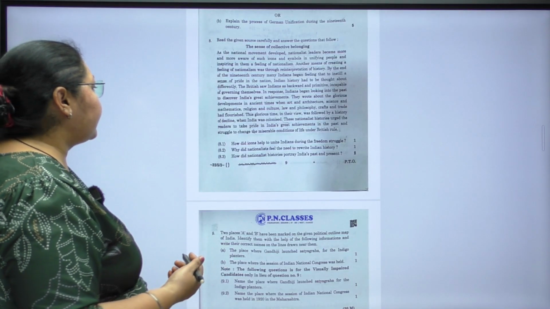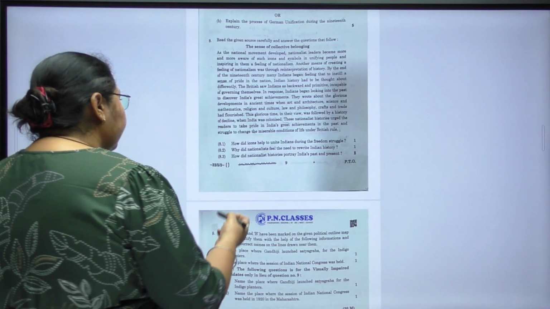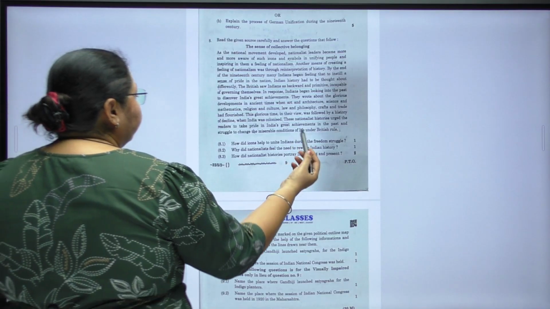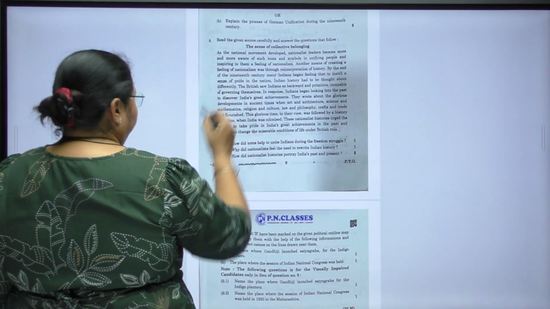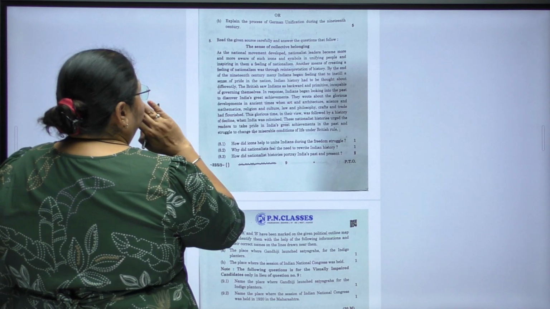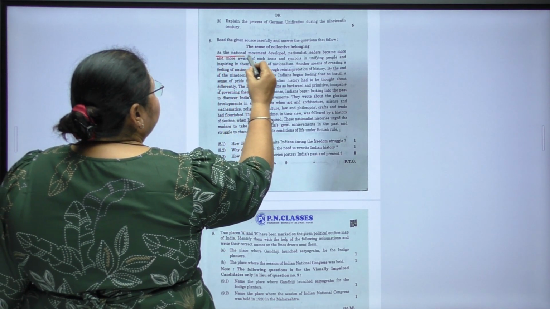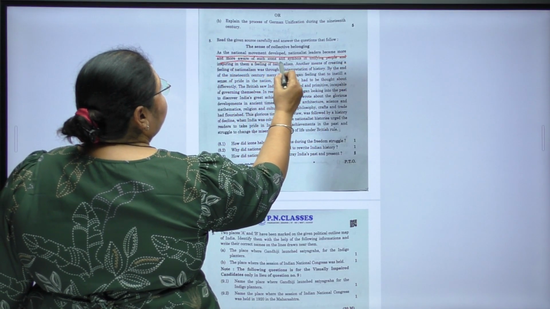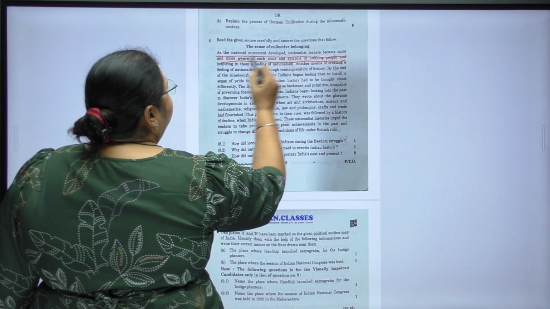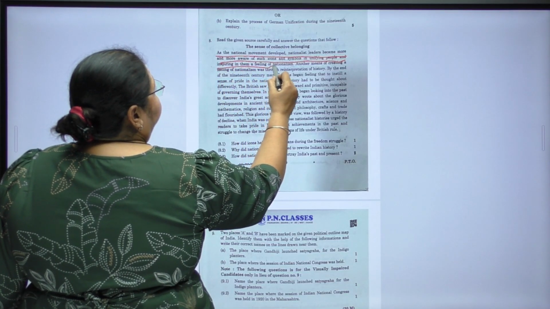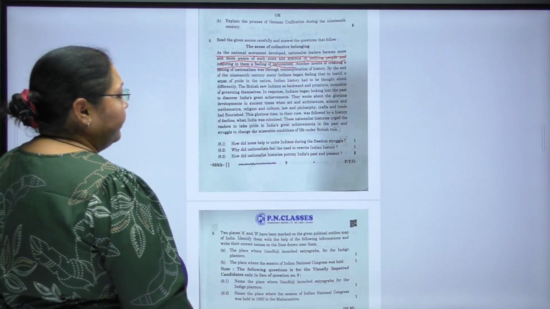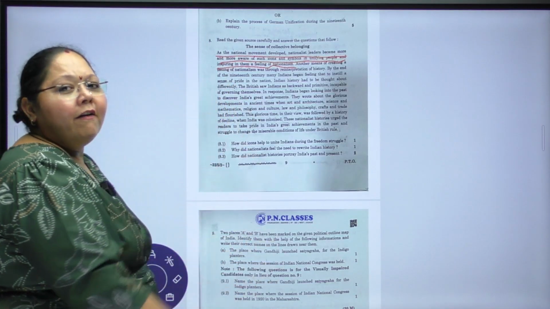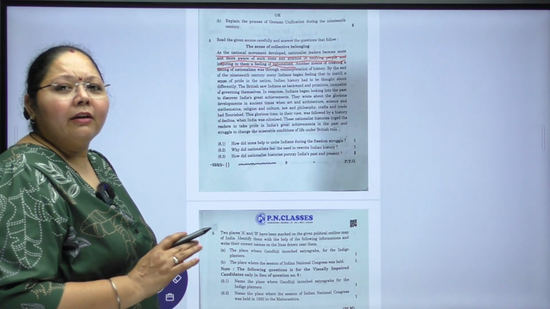Now the first question asks us, how did icons help to unite the Indians during the freedom struggle? Now, what were the icons? Here, the answer goes like this. The answer is in the first line. As the national movement developed, nationalist leaders became more and more aware of such icons and symbols in unifying people and inspiring in them a feeling of nationalism. The rule says that the answer to the first question always lies in the first stanza of the paragraph.